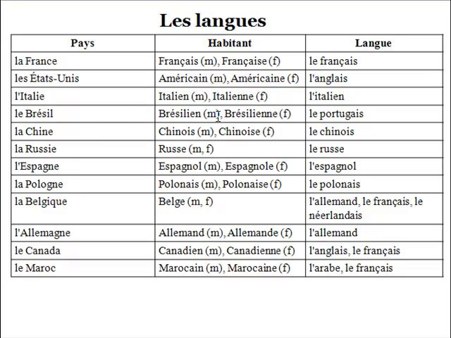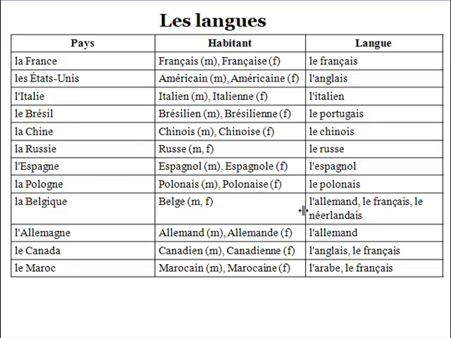La Chine, le chinois. La Russie, le russe. L'Espagne, l'espagnol. La Pologne, le polonais. La Belgique, here we have several languages. L'allemand, le français, le néerlandais.